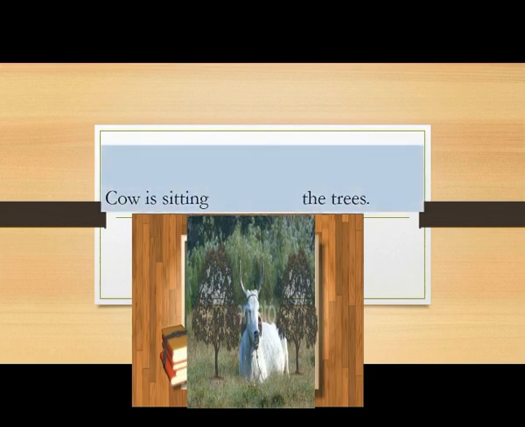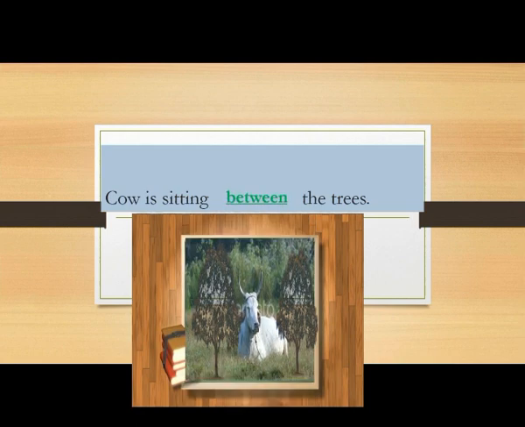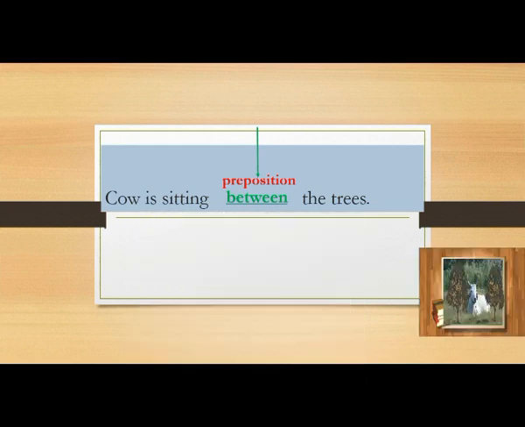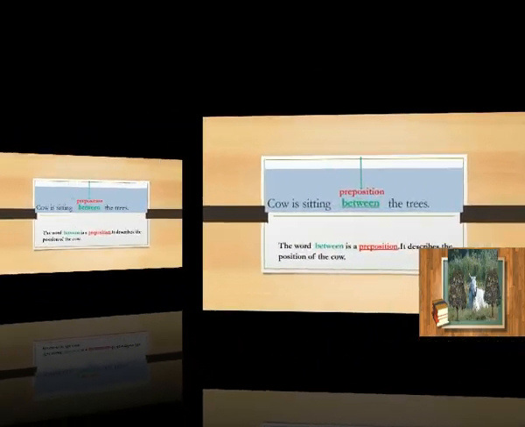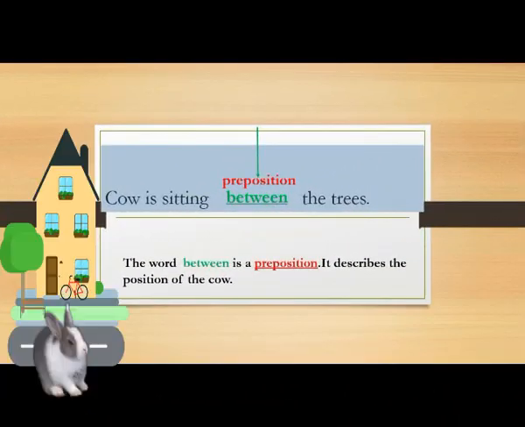Here you can see a cow and two trees. And where is cow sitting? Yes, cow is sitting between the trees. Between means बीच में. जब कोई चीज दो चीजों के बीच में होती है, then we use the word between. It is a preposition. It describes the position of the cow.